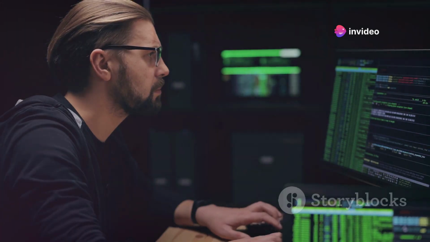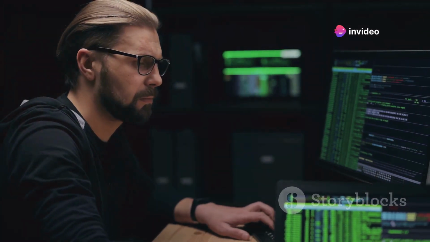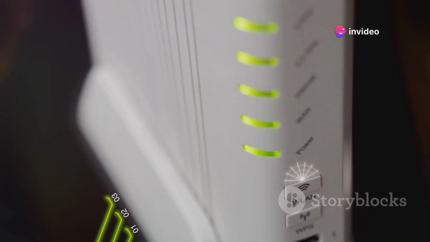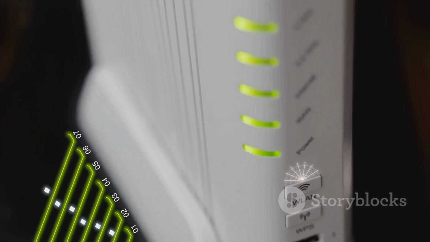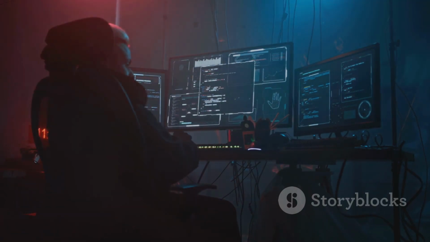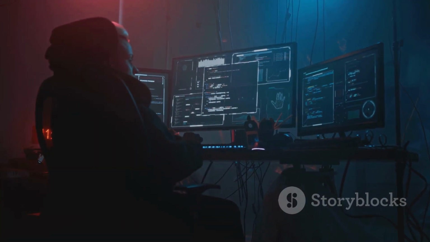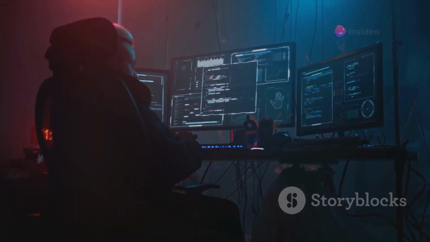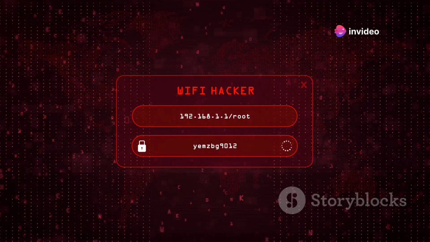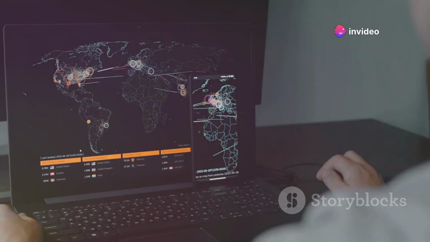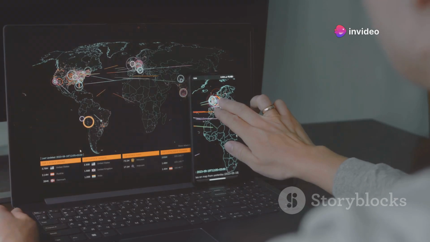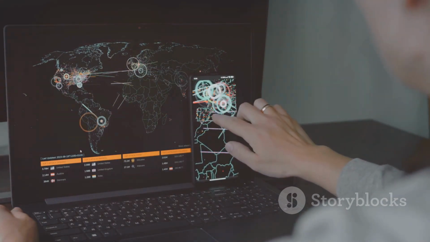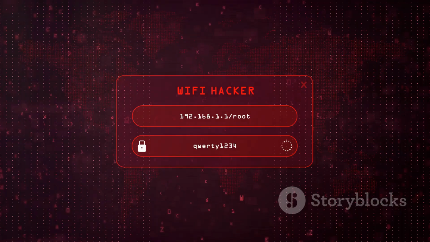Section 8. Wireless attacks, cracking the airwaves. Wireless networks, though convenient, can be vulnerable to attacks if not properly secured. Hackers use various tools and techniques to exploit weaknesses in Wi-Fi protocols. Aircrack is a suite of tools for assessing Wi-Fi network security. It can capture network traffic, analyze data packets, and even crack passwords, allowing access to the network.